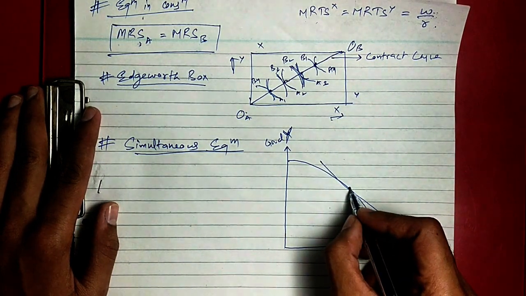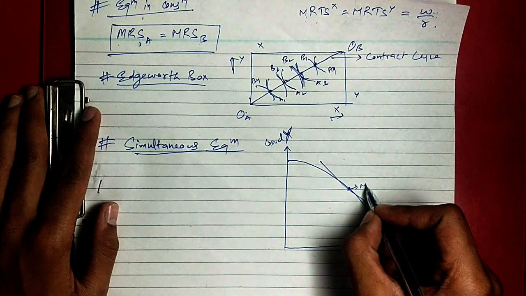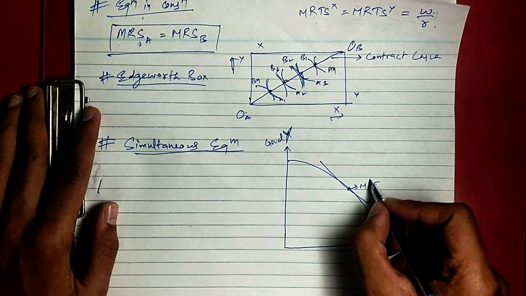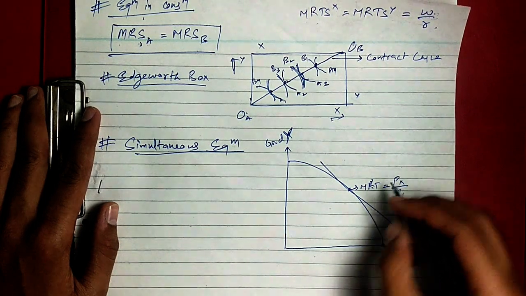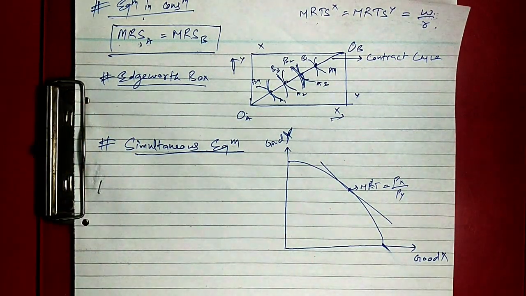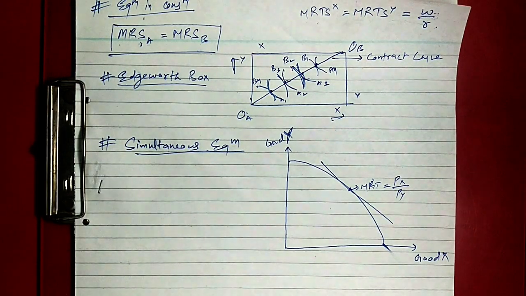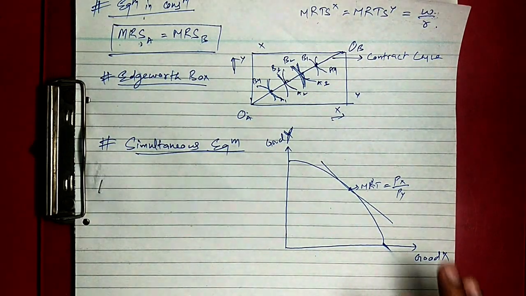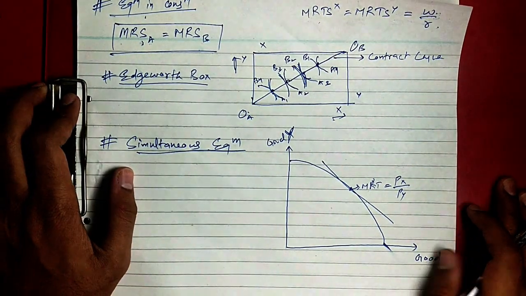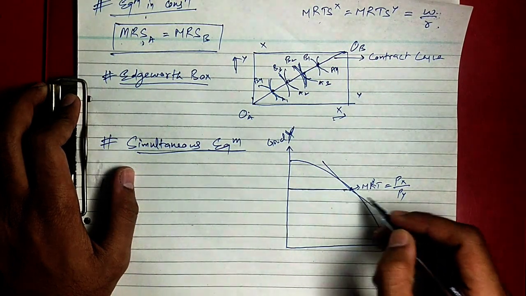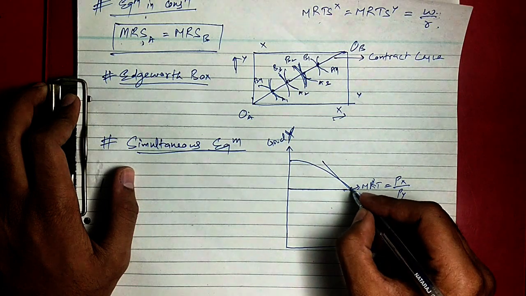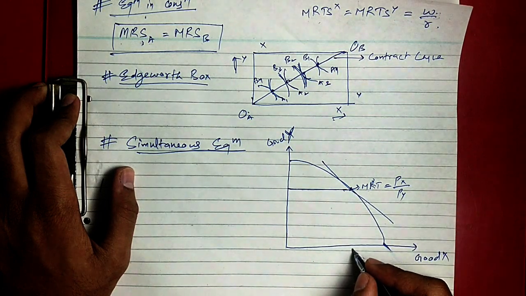Here is the line tangent where the condition is MRT is equal to Px upon Py. That is, we have earlier discussed this. That is, slope of PPC is equal to MCx upon MCy. So when we did this, we got our equilibrium quantity as xc and ye,